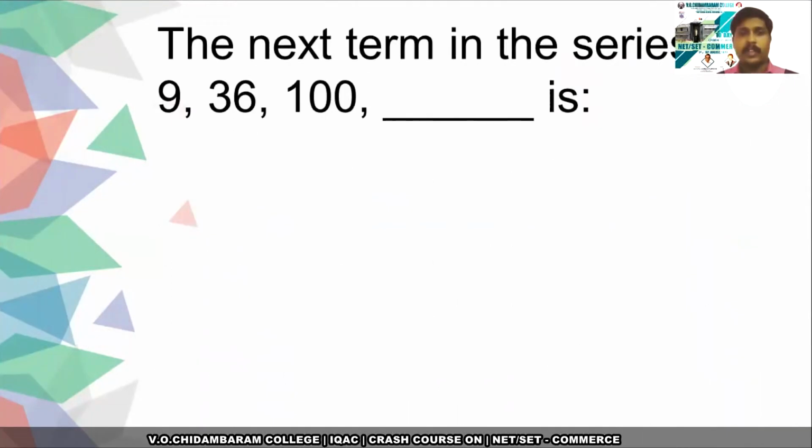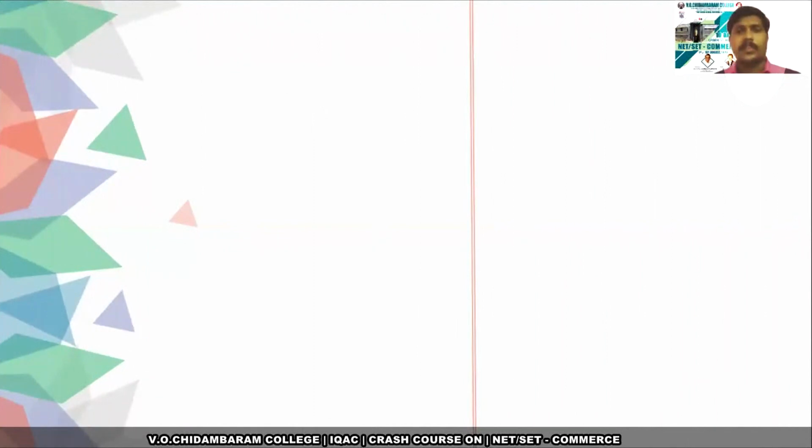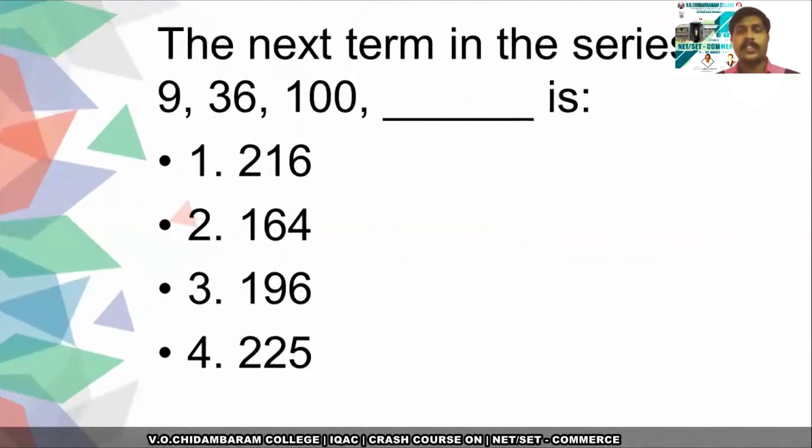So we have an example here. A sequence of numbers is given to you: 0, 1, 9, 36 and 100. Can you fix the pattern? Four options are given to you. So first look at the sequence 0, 1, 9, 36 and 100.